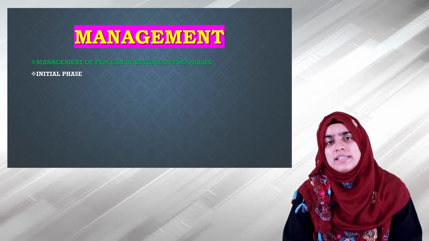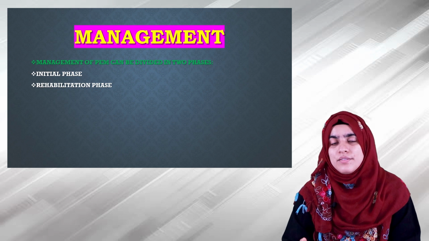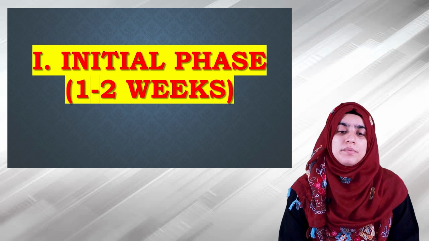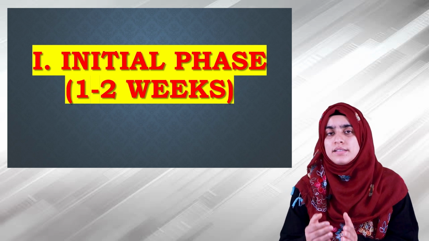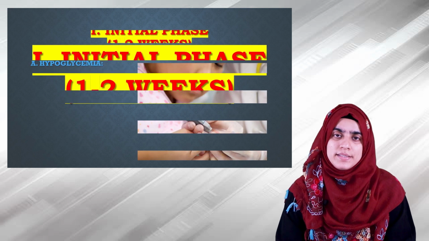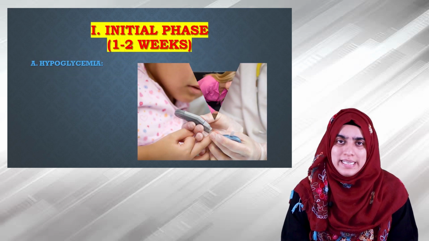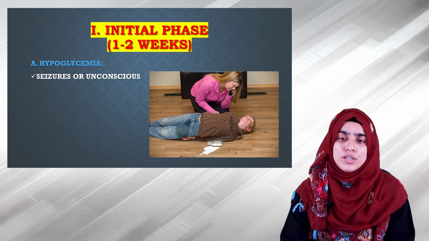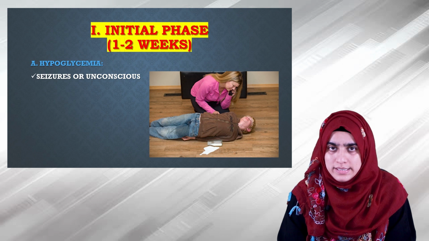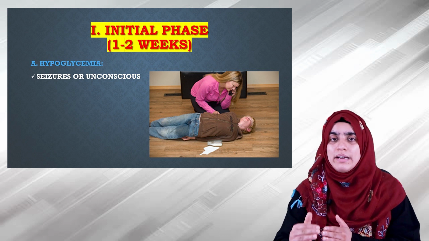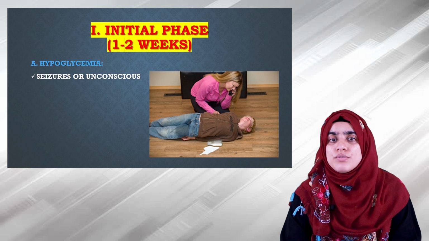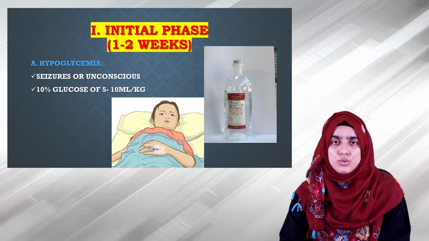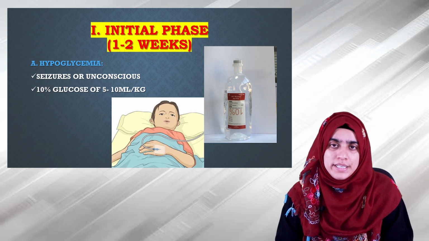The first phase is the initial phase. Then the second phase is the rehabilitative phase. The first one is the treatment in the initial phase, that is from 1 to 2 weeks. First comes hypoglycemia. The child may have seizures or become unconscious due to hypoglycemia, as you already know the level of glucose in the blood is reduced. For this, 10% glucose should be administered in a dose of 5 to 10 ml per kg body weight.